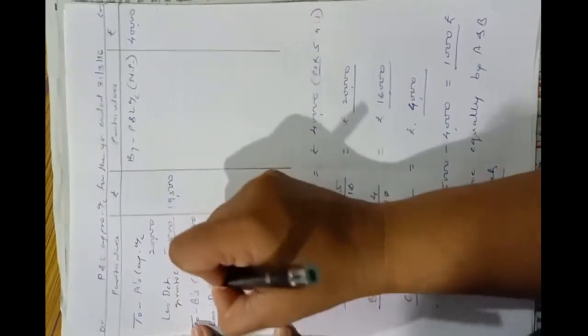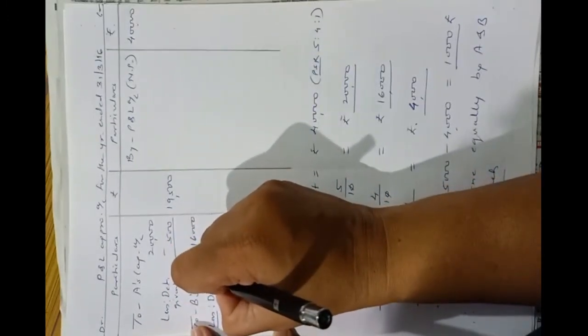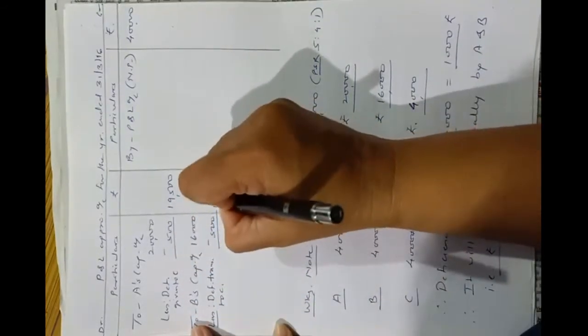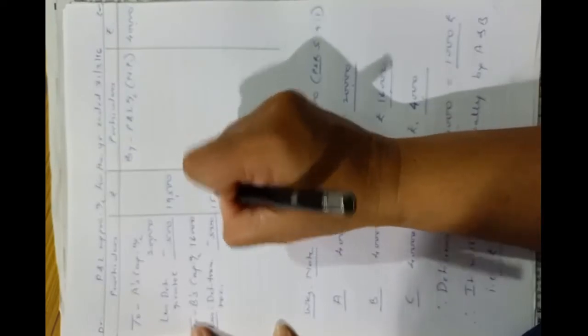Now to B's capital account, his amount is rupees 16,000 less deficiency amount transferred to C, or given to C, 500. So his amount will be 15,500 rupees.